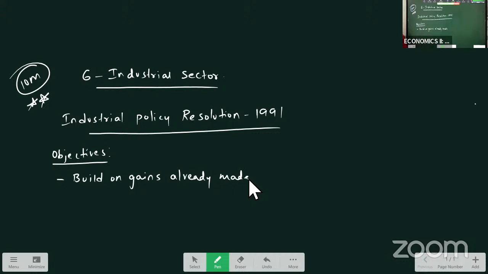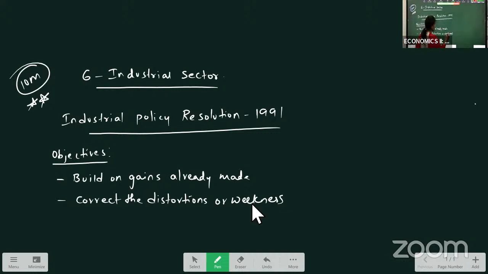Also, correct the distortions or weaknesses which are there in our industrial sector.